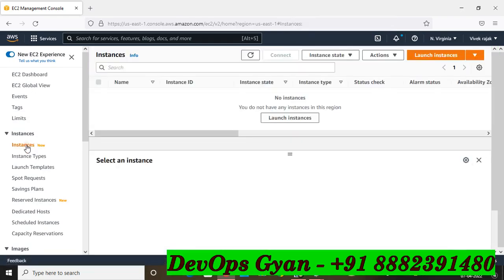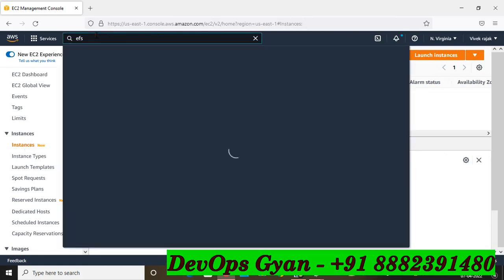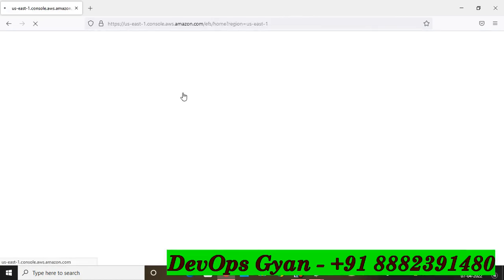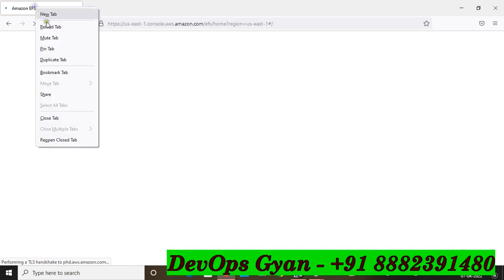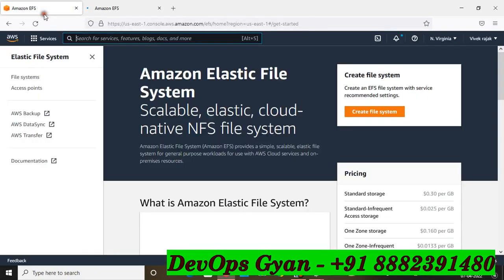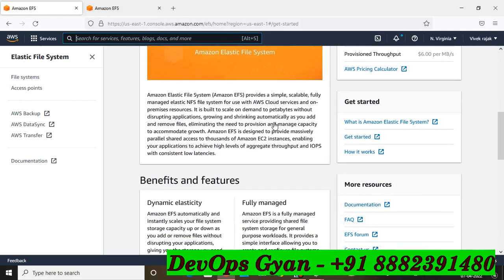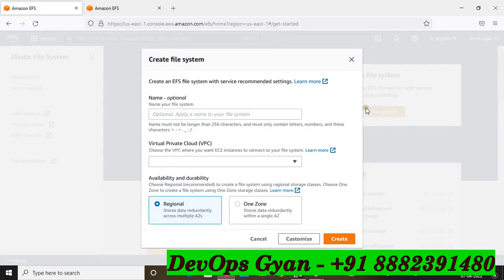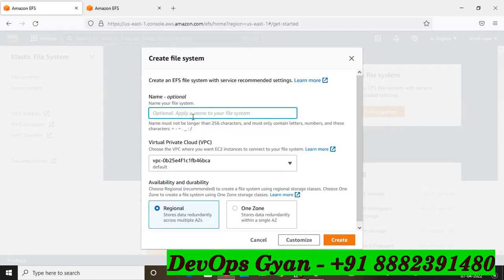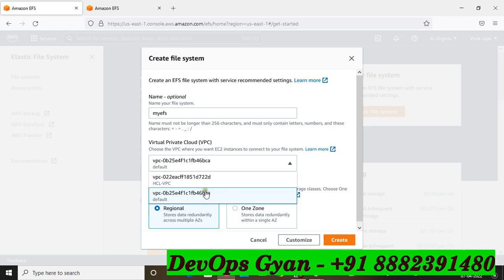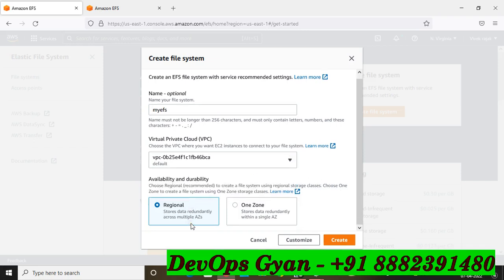Now friends, go to the instance section and create your EC2 instance. Okay, so first go to the EFS section and create your EFS. So this is Elastic File System, right? So easily you can configure it, and this is very important. Go to the create section and I'm going to create my EFS here. Okay, and for your VPC I will select the default. Okay, and here see friends, you have two options. One is One Zone and second is Regional. Multiple zones you can allow.